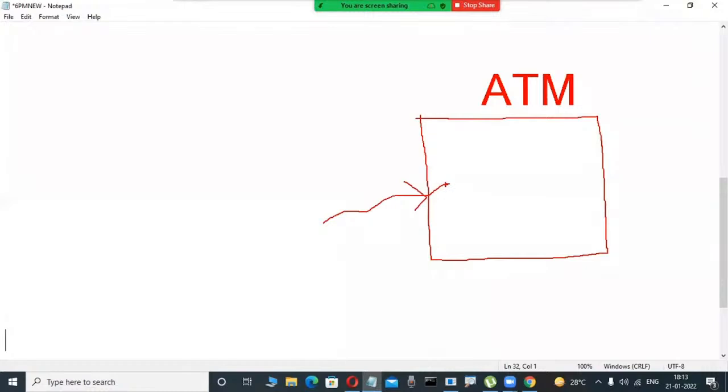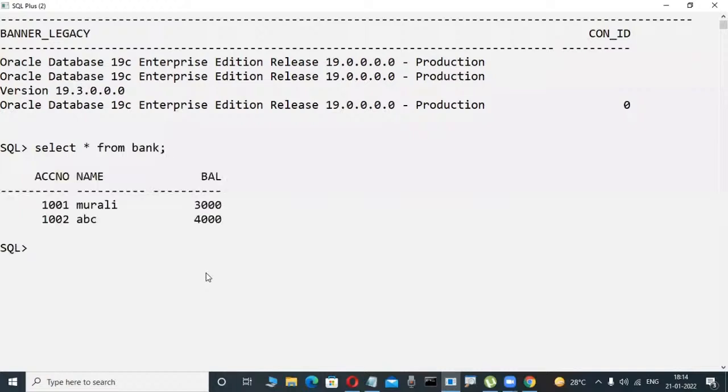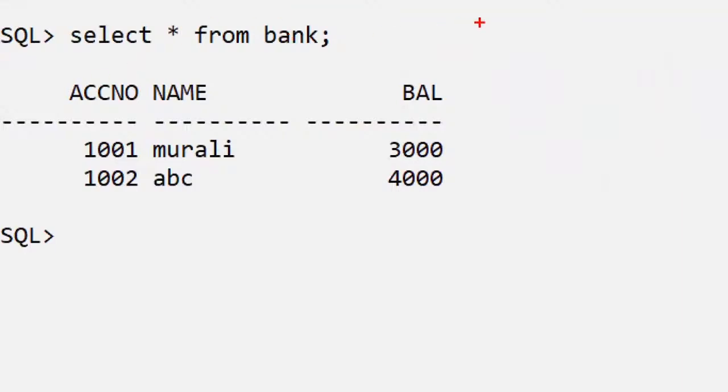Now check it out. Slowly observe the screen. Suppose in this database, bank is a table, for example. Concentrate here and observe the scenario. It is a very easy way to understand. This is a bank table. In table format only, we store the data.